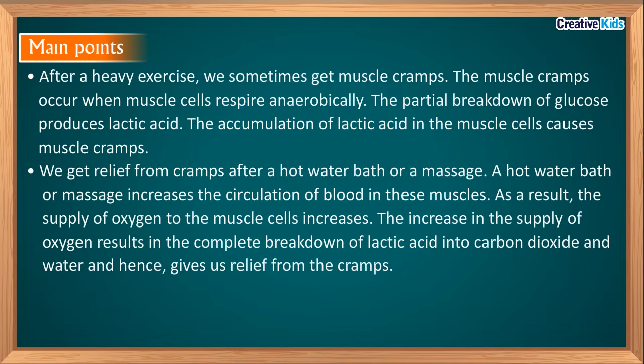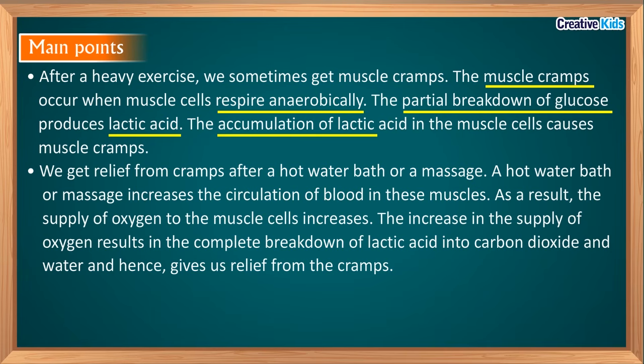After a heavy exercise, we sometimes get muscle cramps. The muscle cramps occur when muscle cells respire anaerobically. The partial breakdown of glucose produces lactic acid. The accumulation of lactic acid in the muscle cells causes muscle cramps. And how do we get relief from muscle cramps? We get relief from muscle cramps after a hot water bath or a massage.